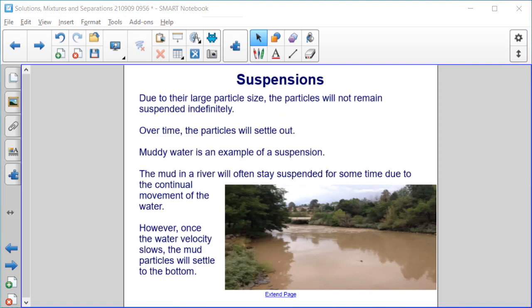Let's go into a little bit more detail now about each one. First, suspensions. Due to their large particle size, the particles in a suspension will not remain suspended indefinitely. Over time, the particles will settle out. Muddy water is a good example of a suspension. The mud in a river will often stay suspended for some time due to the continual movement of water. However, once the water velocity slows, the mud particles will settle to the bottom.